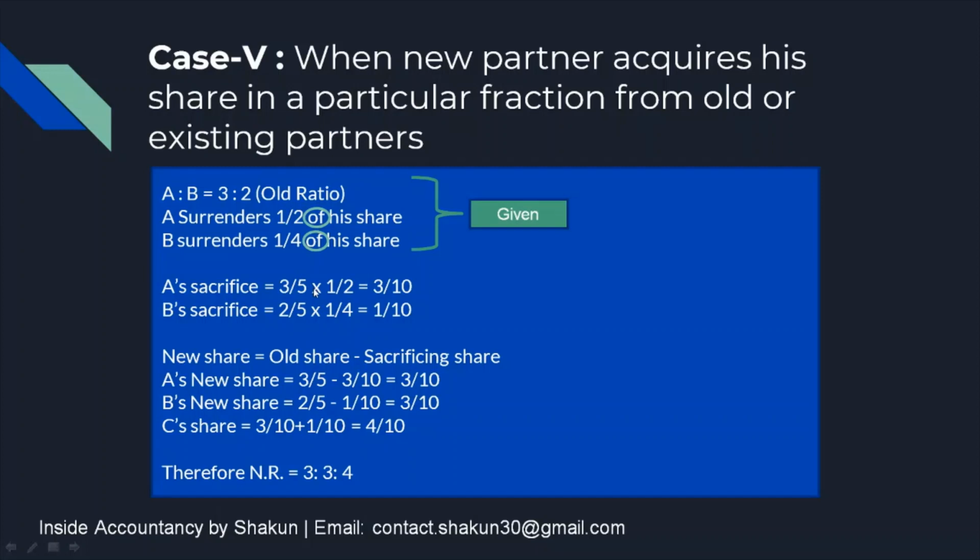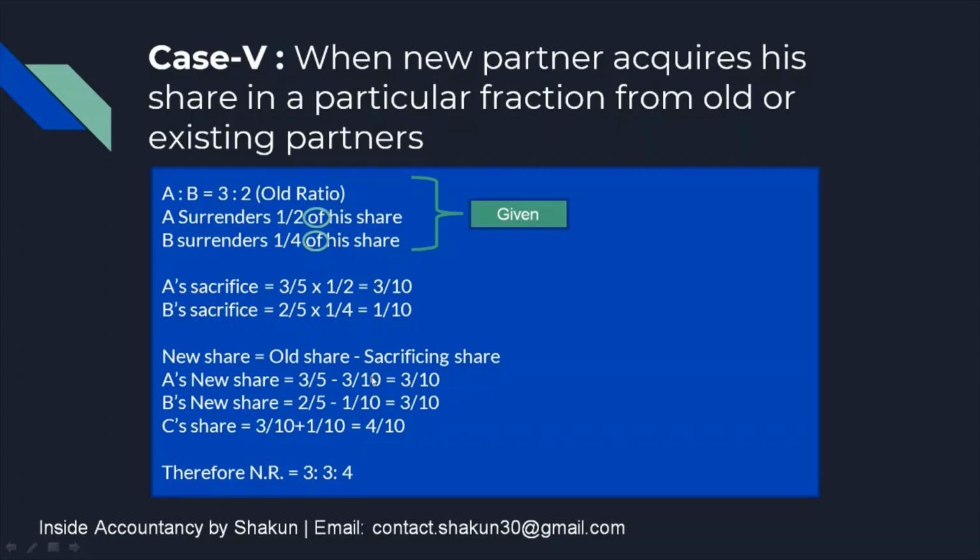So whenever you read the word of, you should know that the sacrifice is not given and you have to calculate it by multiplying. A's sacrifice will be 3/5, A's share, into his sacrificing proportion 1/2, which is 3/10. B's sacrifice: he surrenders 1/4 of his share. His share was 2/5 into 1/4, that is 1/10. So the sacrificing ratio would be 3:1. Moving on, the new ratio, as we normally do, is calculated by subtracting the sacrificing share from the old share. So the old share of A and B was 3/5 and 2/5.